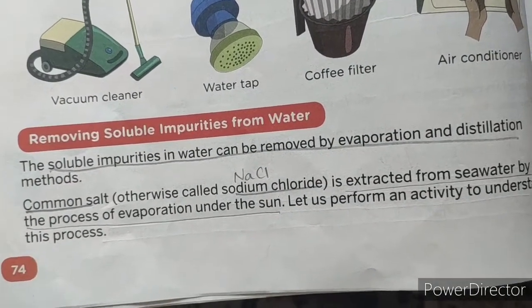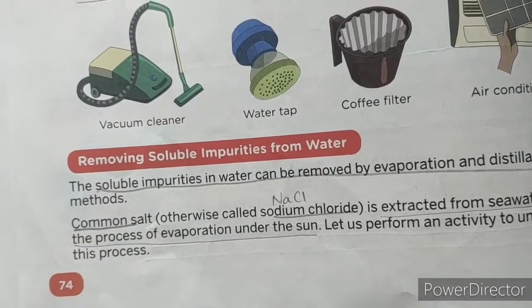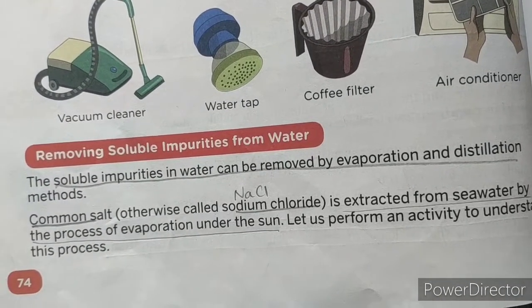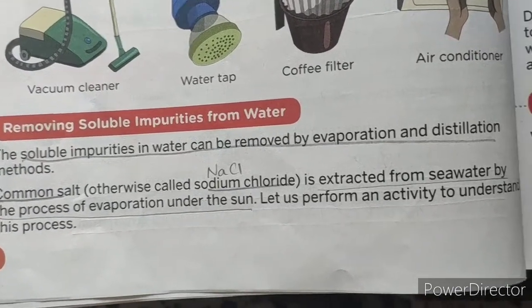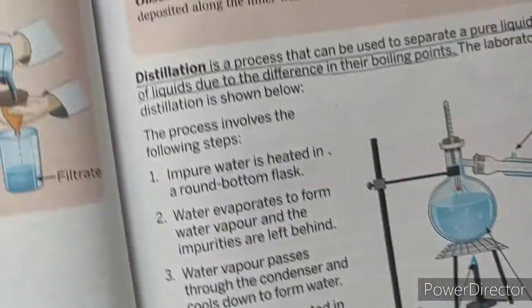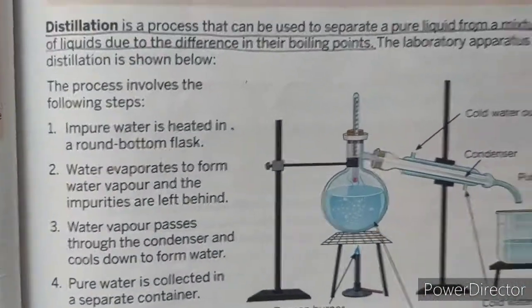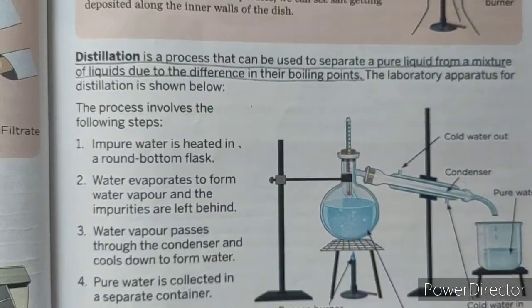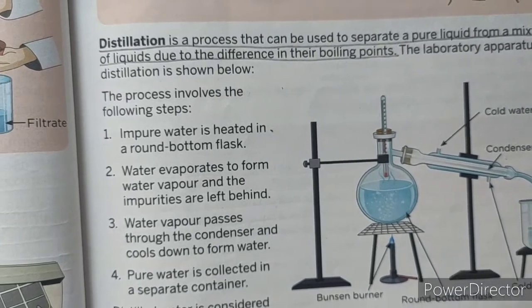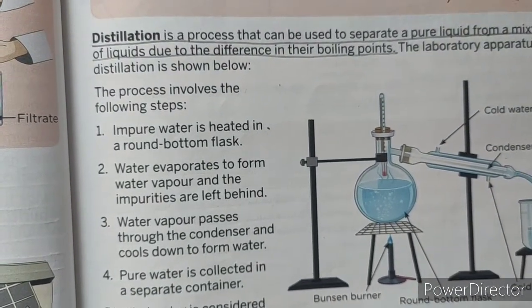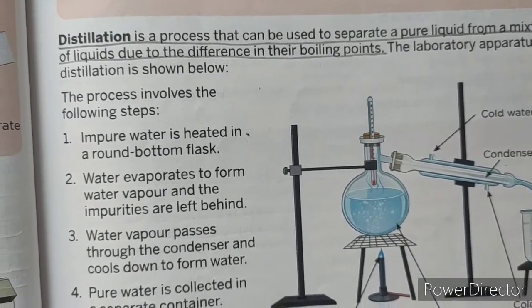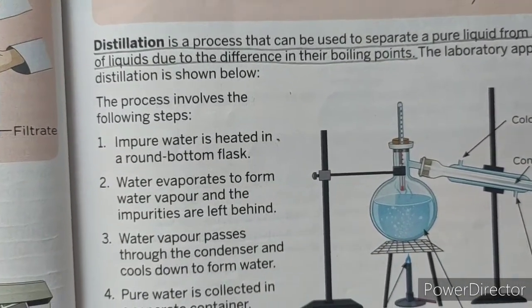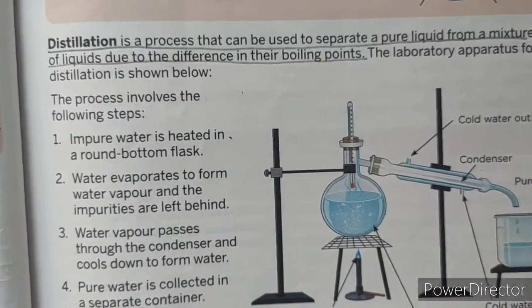When we keep a bowl of water and put sand in it and keep it under the sun, water will evaporate and only dust particles will remain at the bottom of the beaker. Next we are going to see how soluble impurities are being separated. That is what we are seeing. First we saw the process of evaporation. Next we are going to see about distillation.